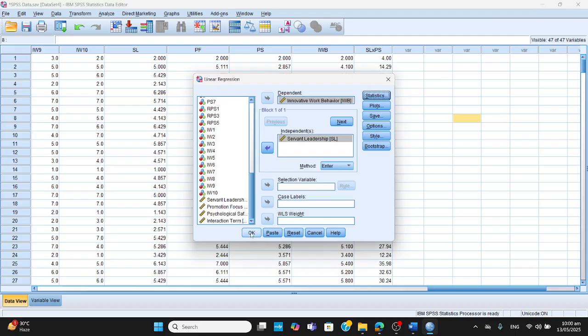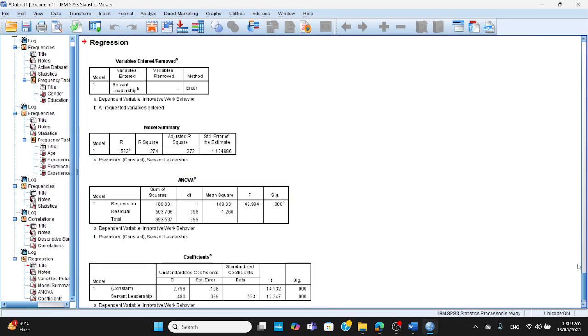Again, now if I press this button, it would give me three different tables. Definitely they would have multiple values in them, and definitely all of them are important, but we would discuss some of them and not the other. Okay. Now, first here it tells what the variables were, which one was independent and which one was dependent, and what the method was. Now see here, R square.